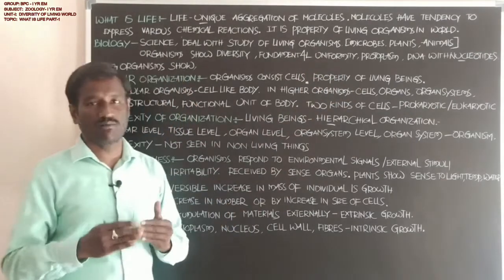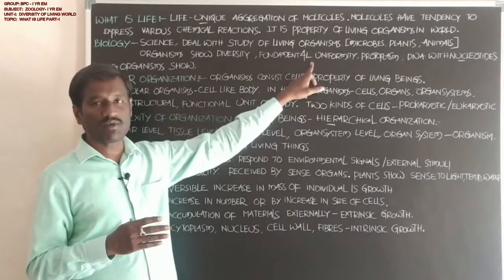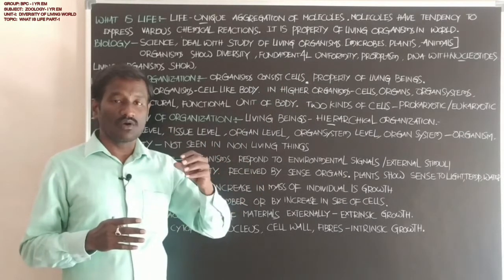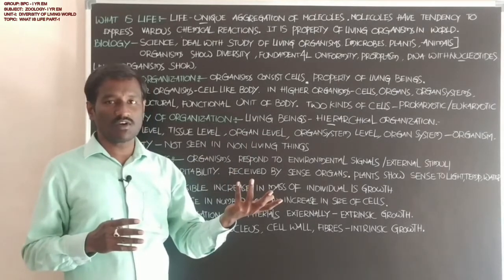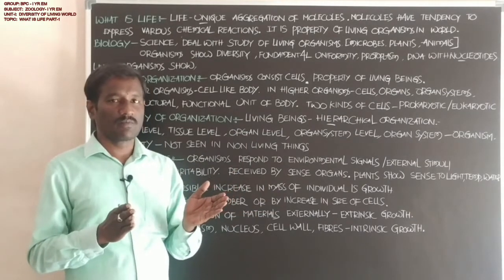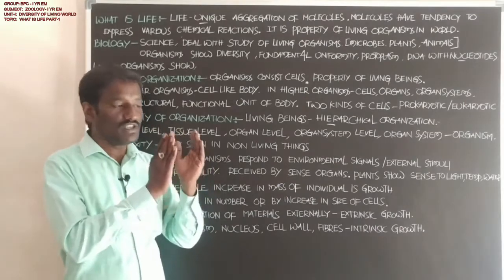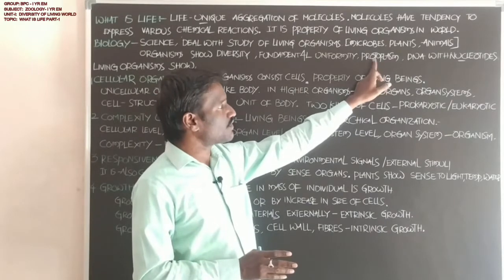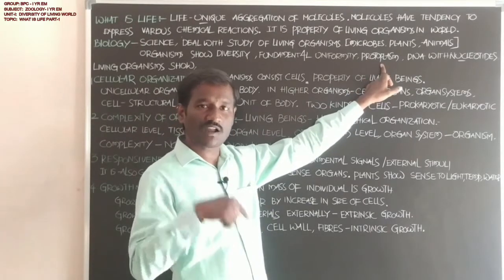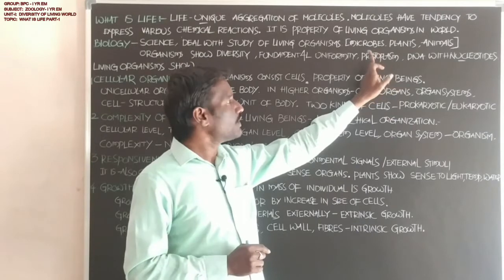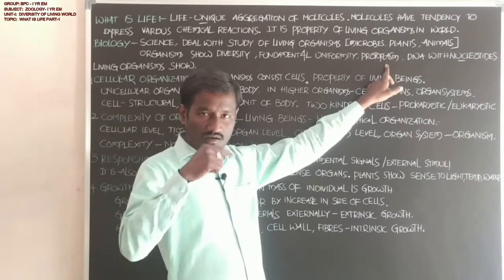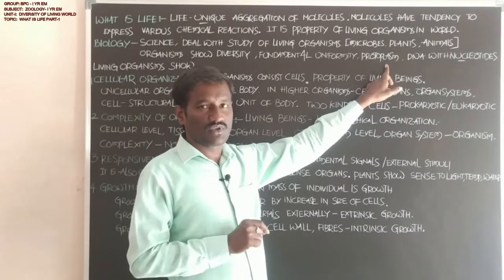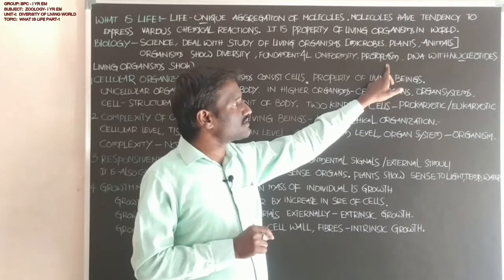Students, organisms show diversity, but also fundamental uniformity. Fundamental means basic point. Fundamental uniformity is how the organisms are built up and how growth is possible in these animals. Fundamental uniformity is available in organisms. Protoplasm, the content present in the inner part of the cell, is called protoplasm.